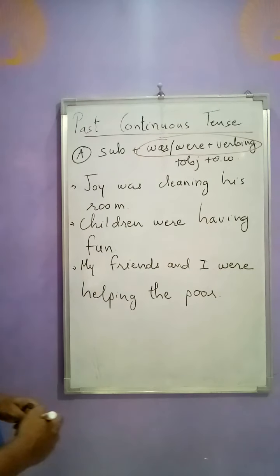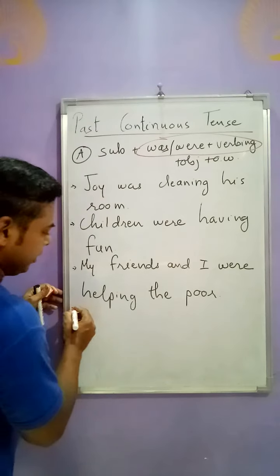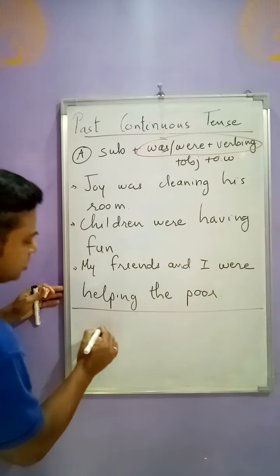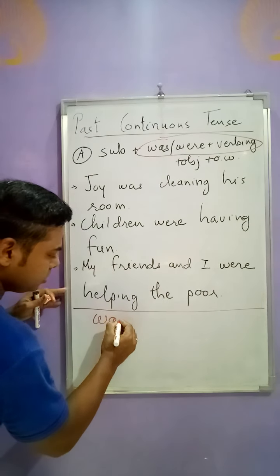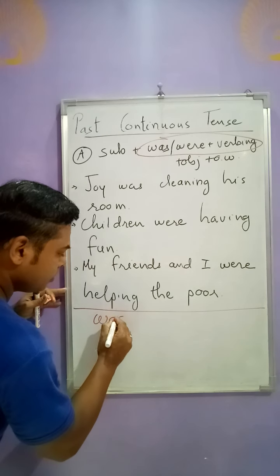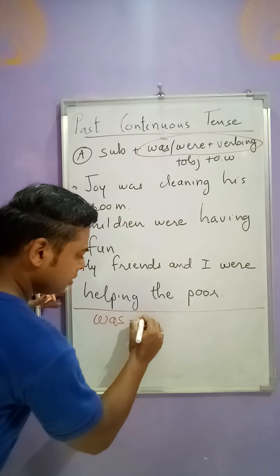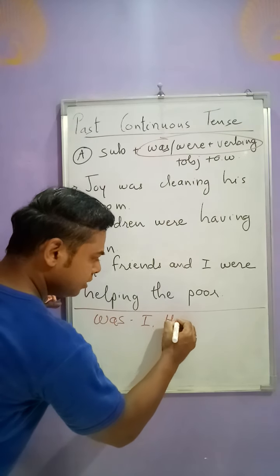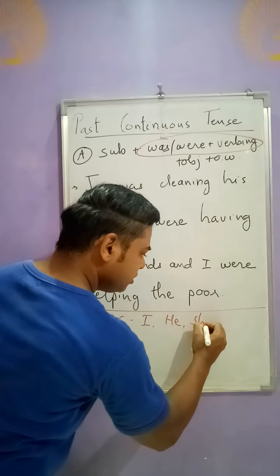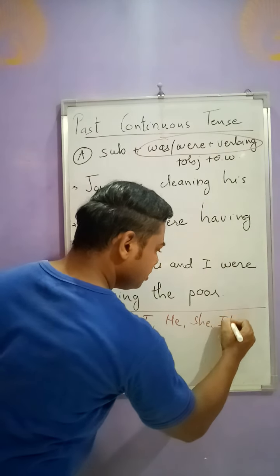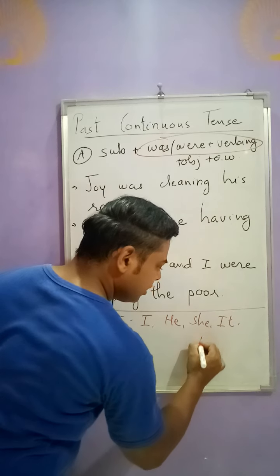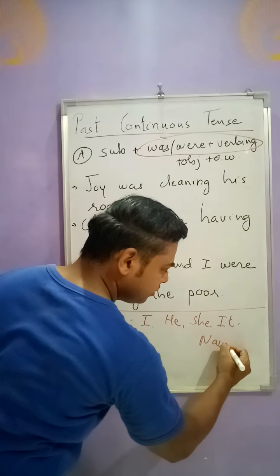Okay. Though I would write it for you. Was can be used with I, he, she, it and one name.